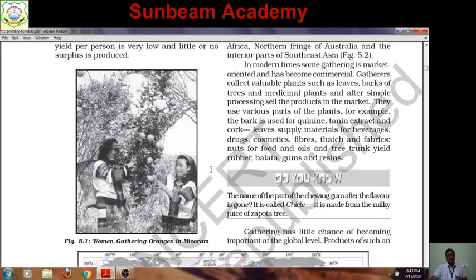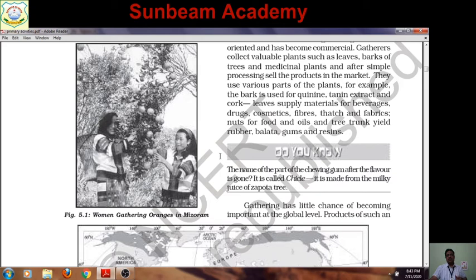We are utilizing. Now here, do you know what is given? It is very important GK for you. As we have discussed, the red collar workers means the people engaged in primary activity. Here you can see the name of the part of chewing gum after the flavor is gone. More or less all of us have utilized it in our life. Chewing gum.